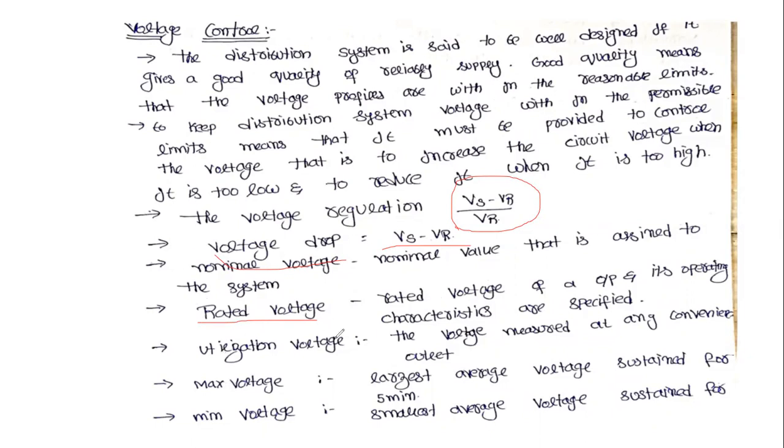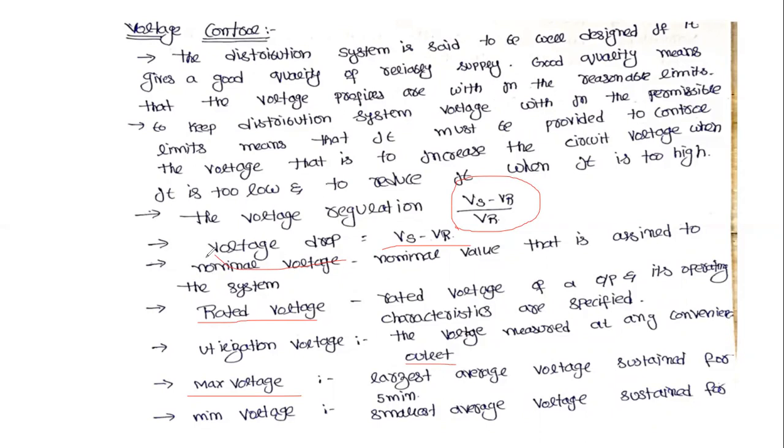Next, coming to the utilization voltage: it is the voltage measured at any convenient outlet. Next is the maximum voltage, which means the largest average voltage sustained for 5 minutes. Next, minimum voltage means the smallest average sustained voltage.